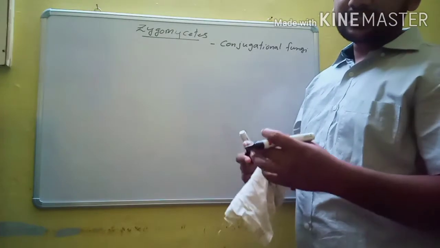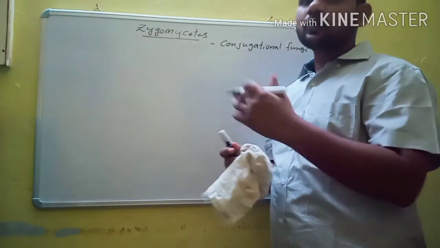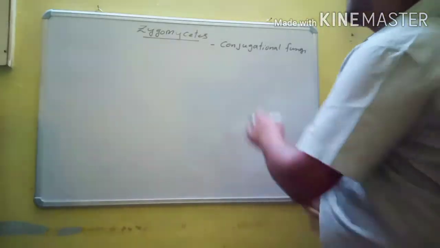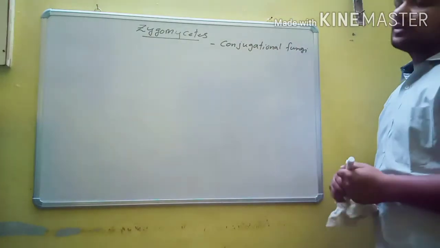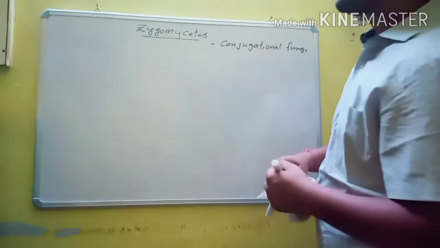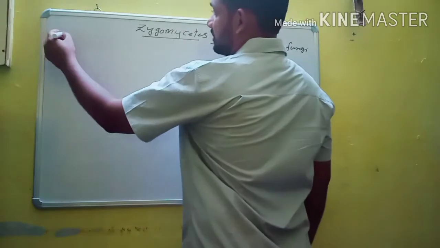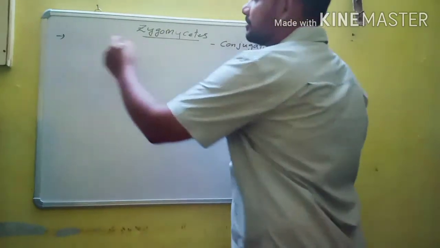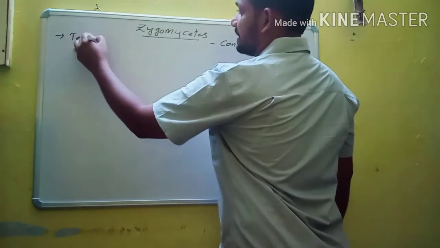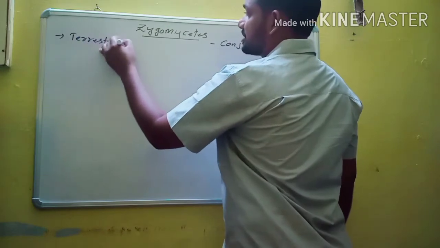In Oomycetes, the type of sexual reproduction is oogamy. In Zygomycetes, the type of sexual reproduction is conjugation. Now we will discuss some of the important characters of Zygomycetes. It is a class of terrestrial fungi.